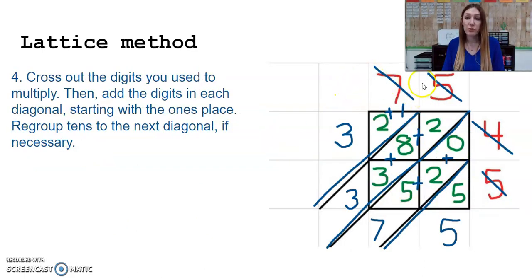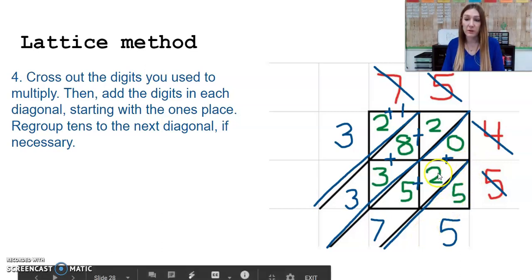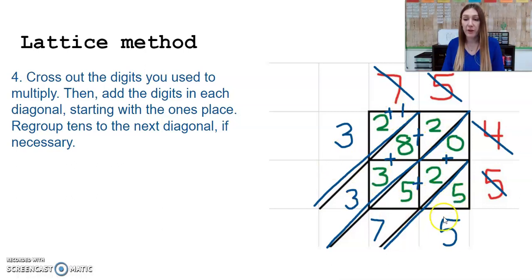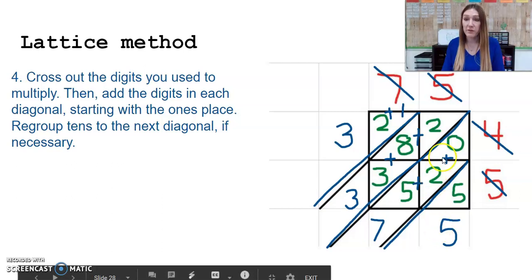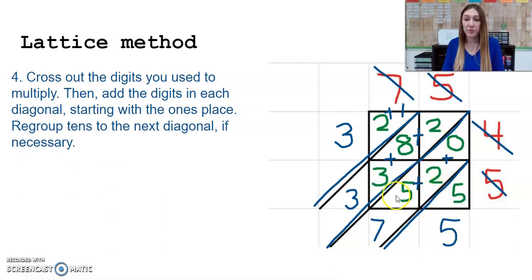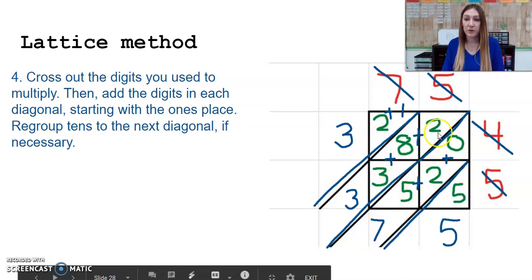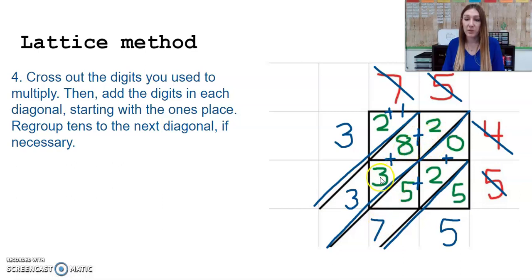So next we're going to cross out the digits that we multiplied, and we're going to add the digits in each diagonal starting with the ones place. So just like our 4-digit by 1-digit, we have our ones, our tens, our hundreds, our thousands place. So 5 plus 0 is 5. 0 plus 2 plus 5 is 7. 2 plus 8 is 10. Plus 3 is 13. So I'm going to need to regroup a 10 to my next place. 1 plus 2 is 3.